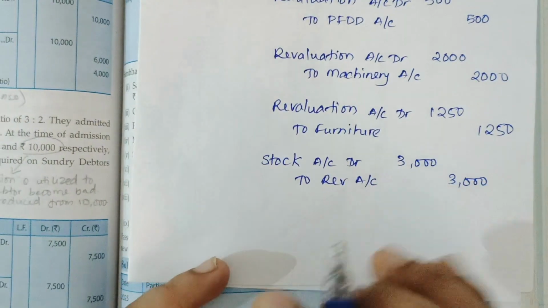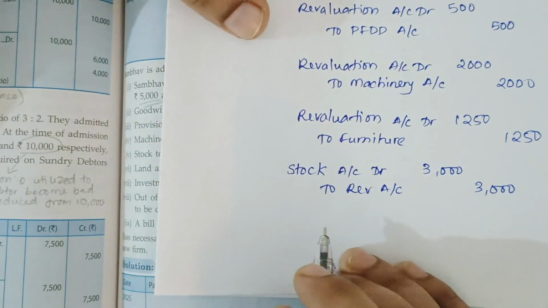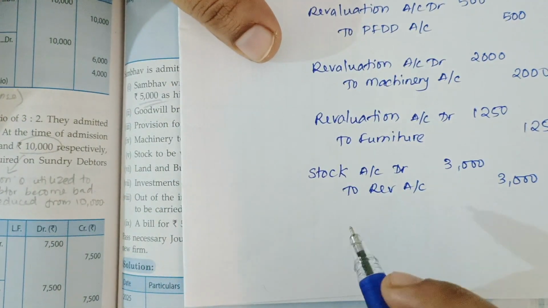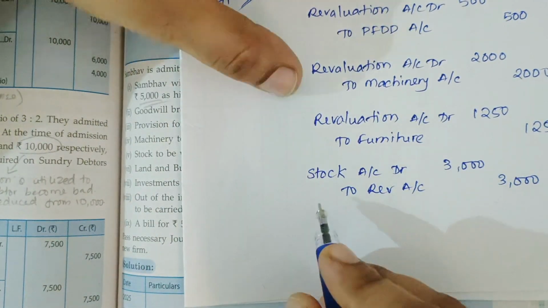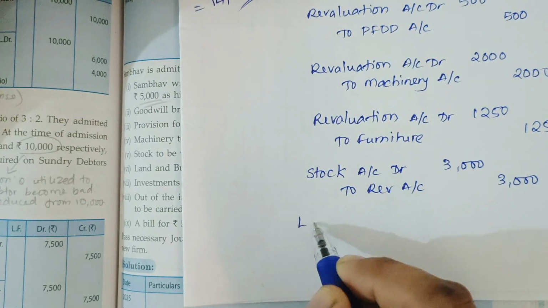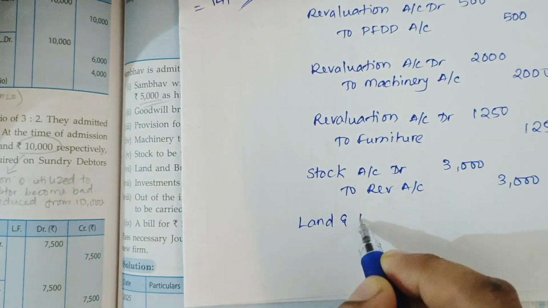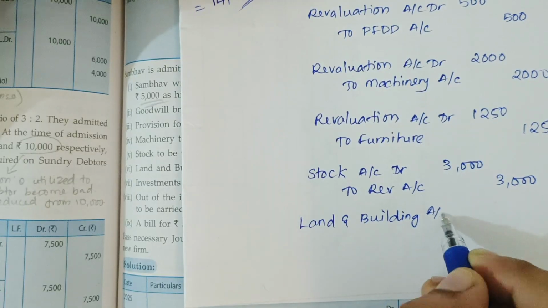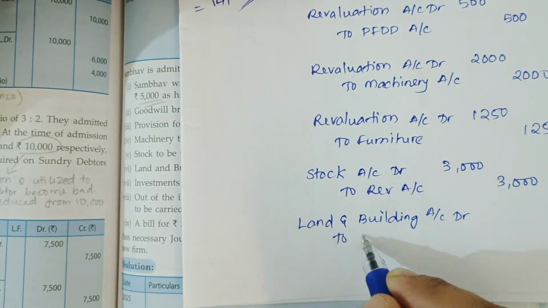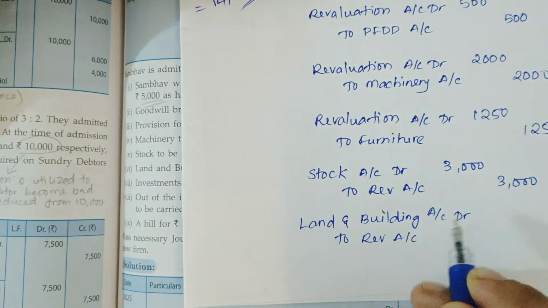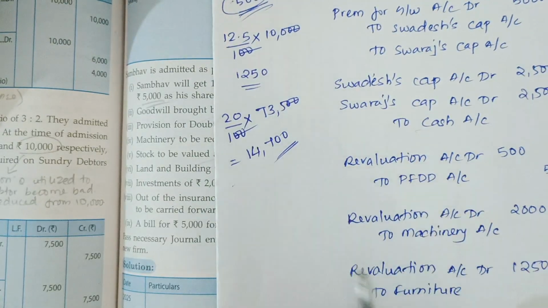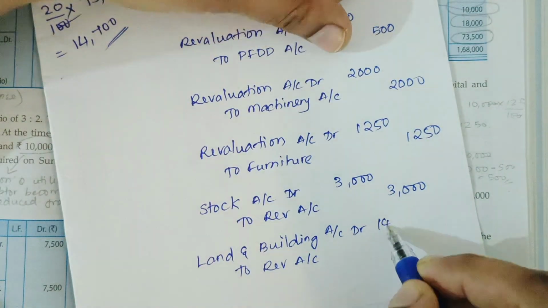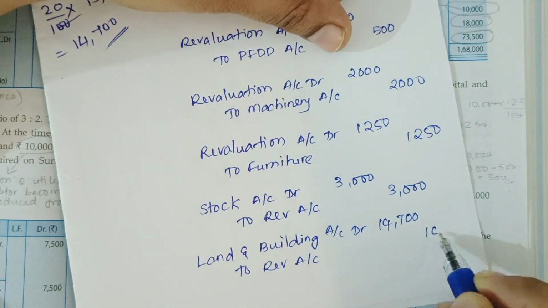The journal entry will be, since it is appreciated by 20%, which means an increase in the value of land and building, the asset is increasing. So land and building account debit to revaluation account. The amount is 14,700.